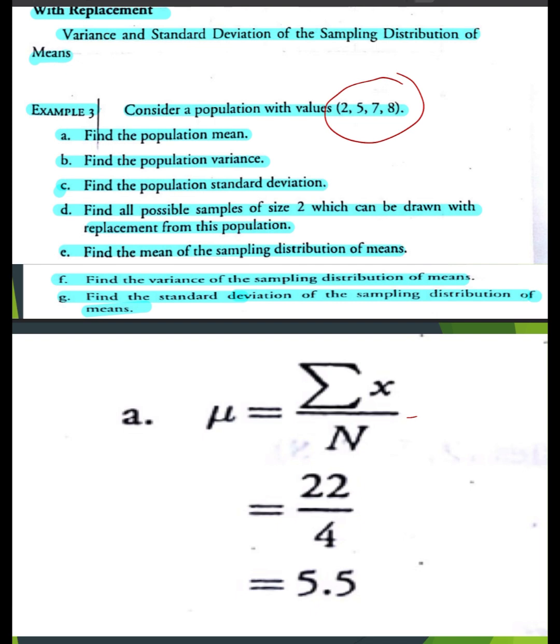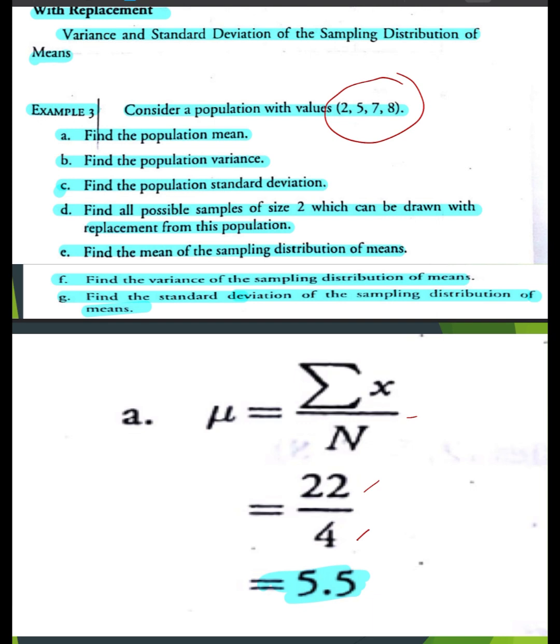Our formula is population mean is equal to the summation of x over capital N. The summation of x is simply the sum of 2 plus 5 plus 7 plus 8, which is equal to 22. And the population size is equal to 4. So the quotient of 22 and 4 is 5.5. 5.5 is the population mean of the given problem.